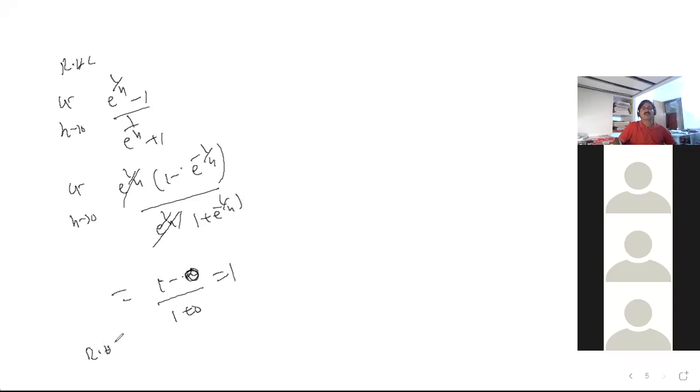So RHL is 1. LHL is not equal to RHL. Shall we say that it is discontinuous? Yes, sir, discontinuous.